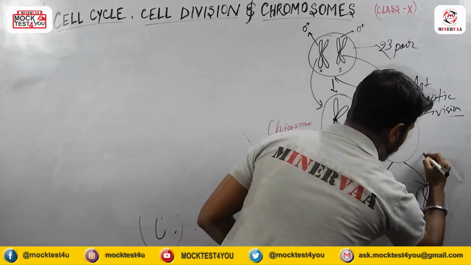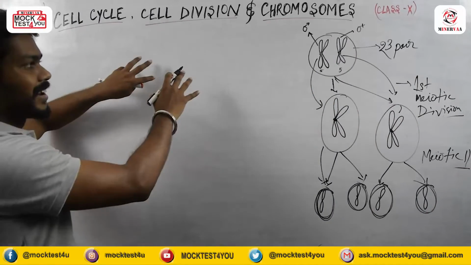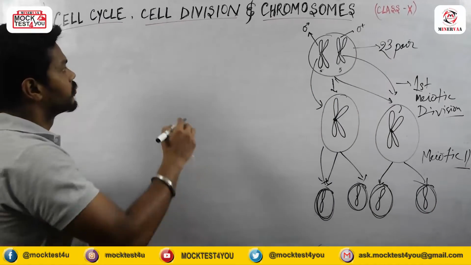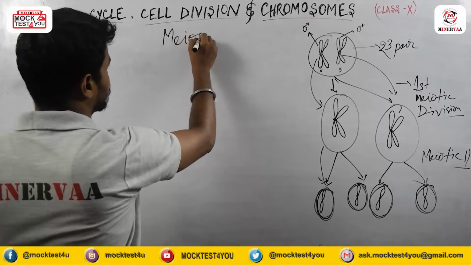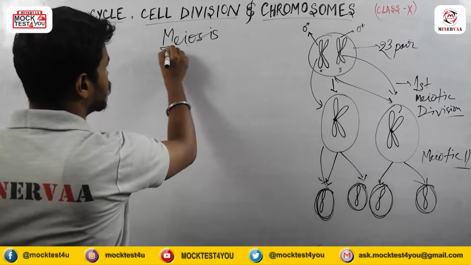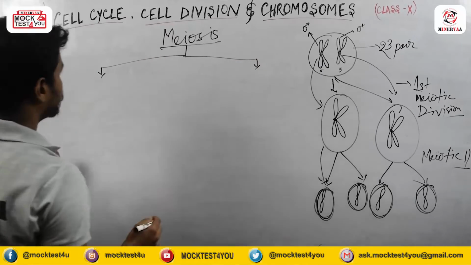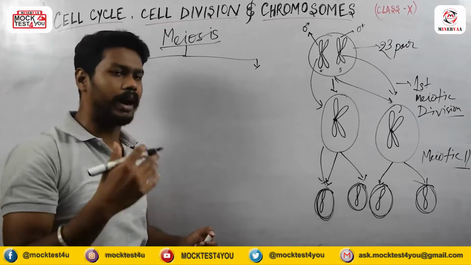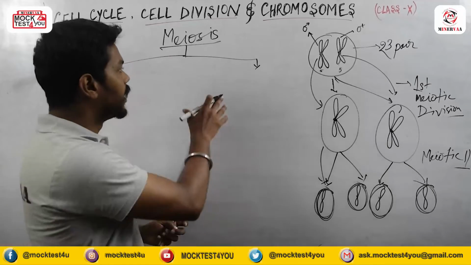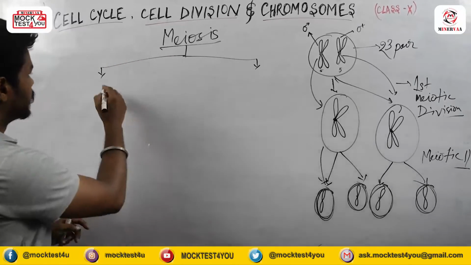So we can categorize meiosis in 2 categories. Interphase happens in both cases, meiosis and mitosis, the same way. But the meiotic division and mitotic division are different.